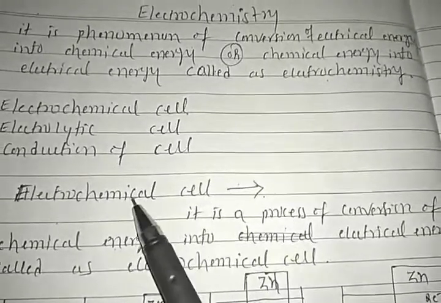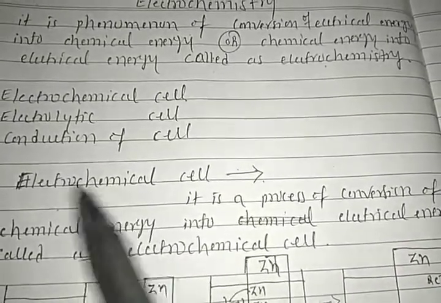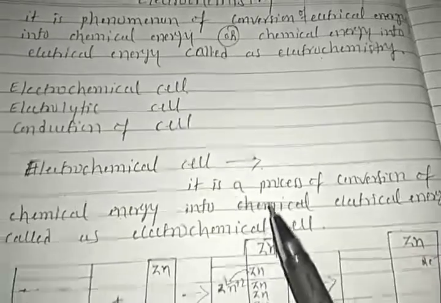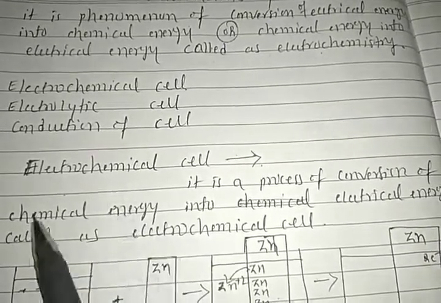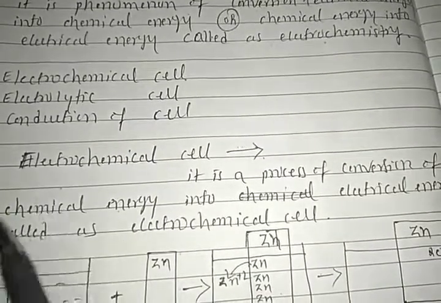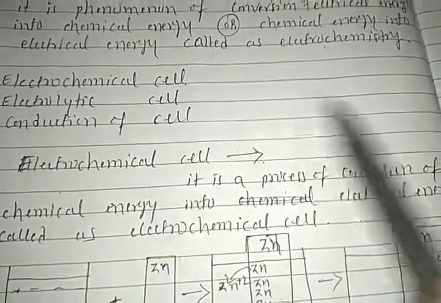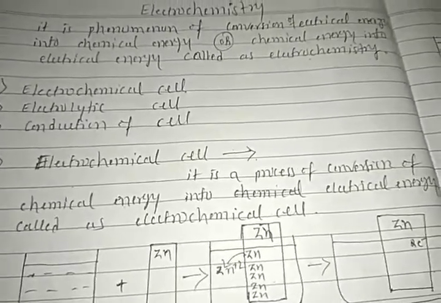By using some chemical reaction, mixing the chemicals, we are generating the electrical energy. That is an electrochemical cell.